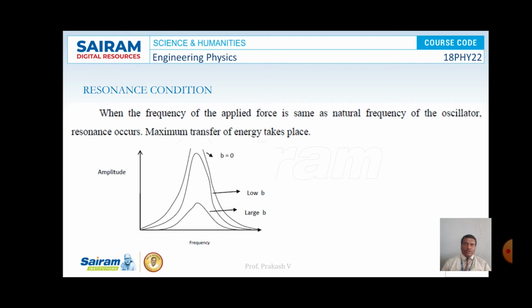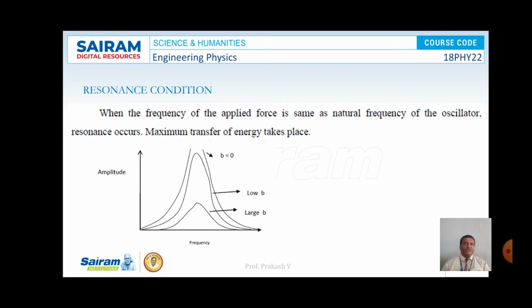And when we look at resonance, whenever the natural frequency of an object matches with the forced frequency, then the amplitude of the vibrating body will become maximum, and the phenomenon is known as resonance.